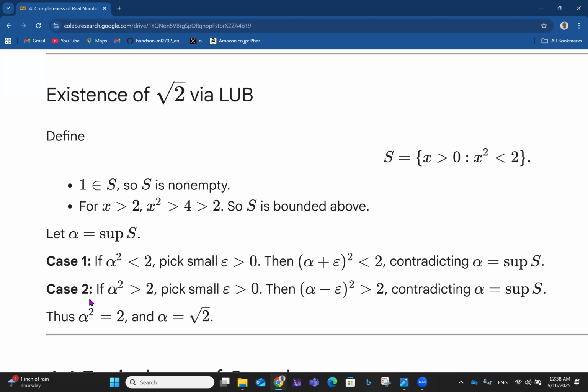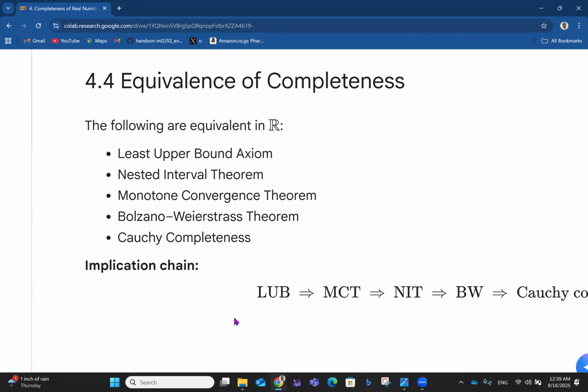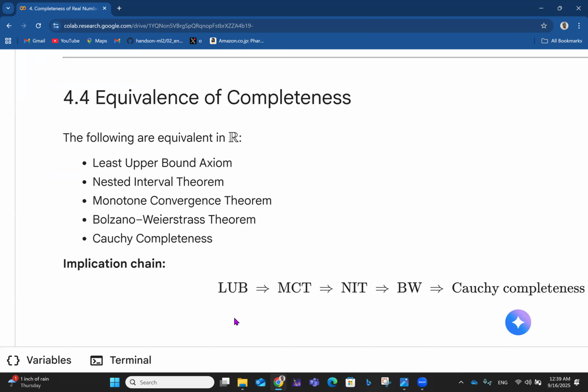Then for case 2, if alpha squared is greater than 2, we pick small epsilon greater than 0, and then we have alpha minus epsilon squared greater than 2. And this also contradicts the fact that alpha is equal to the supremum of S. So thus we say that alpha squared less than 2 doesn't work, alpha squared greater than 2 doesn't work. But we can settle for the other situation where alpha squared is equal to 2. And then we say that alpha is square root of 2. So with this, we have been able to prove the existence of square root of 2 via the least upper bound theorem. This brings us to the end of the whole thing.